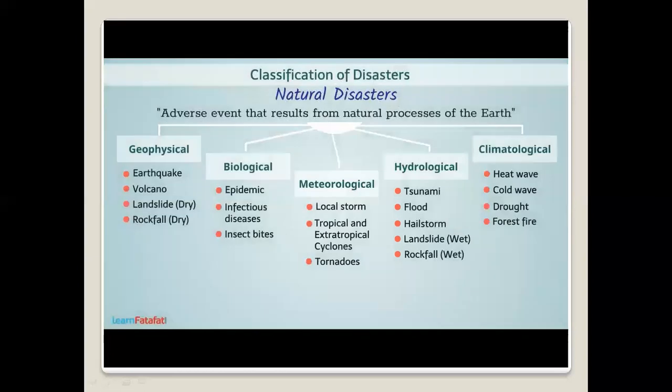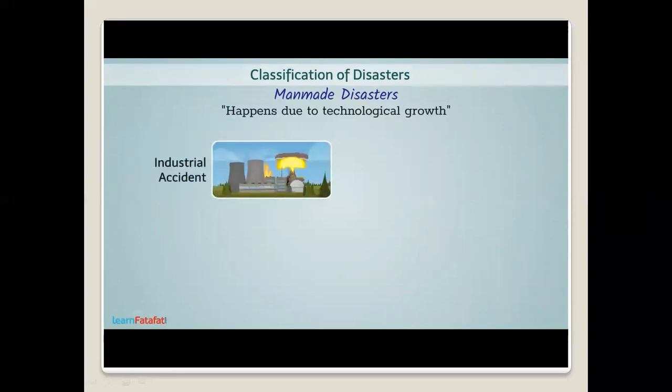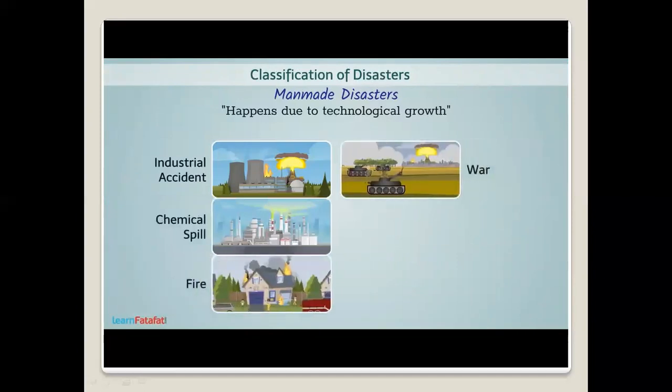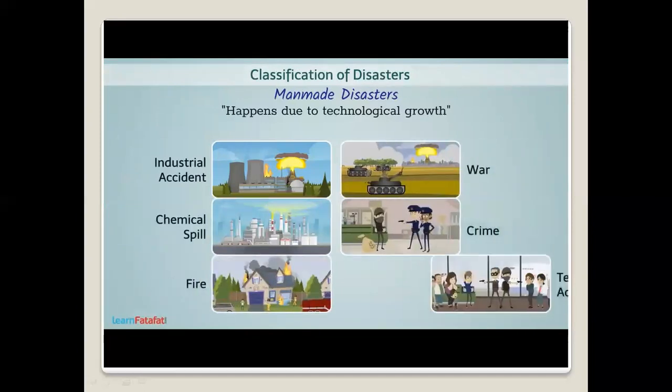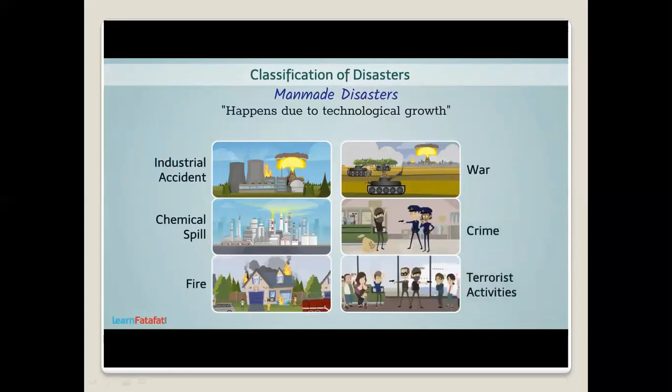On the other hand, there are man-made disasters which happen due to technological growth. For example, industrial accidents, chemical spills, fire, war, crimes, terrorist activities, etc. Man-made disasters can be accidental or intentional.